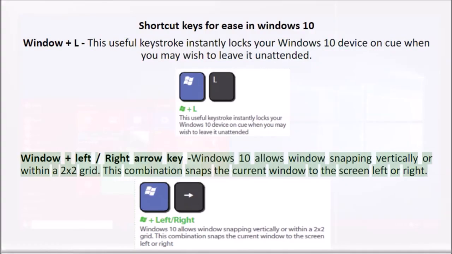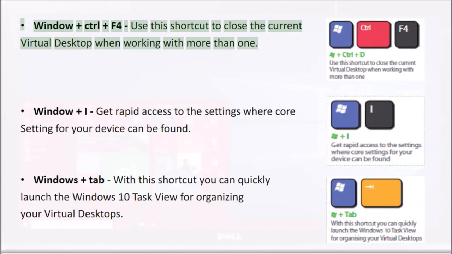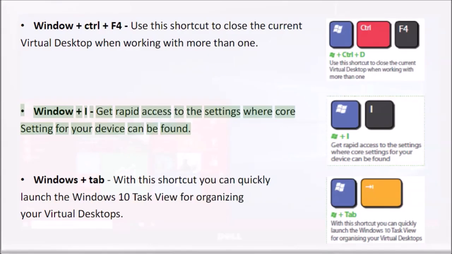Windows and left-right arrow key. Windows 10 allows window snapping vertically or within a 2x2 grid. This combination snaps the current window to the screen left or right. Windows and Control+F4: use this shortcut to close the current virtual desktop when working with more than one. Windows and I: get rapid access to the settings where core settings for your device can be found.